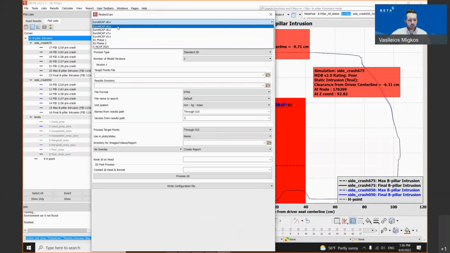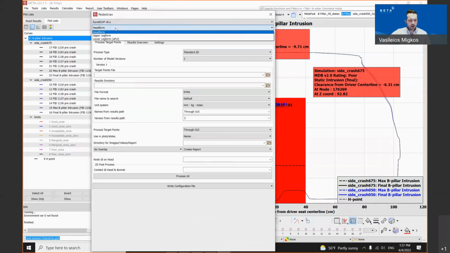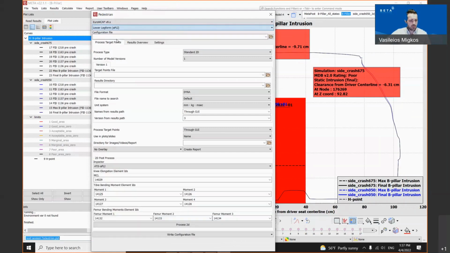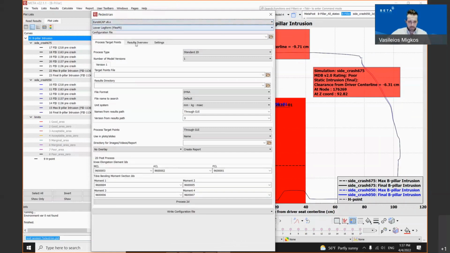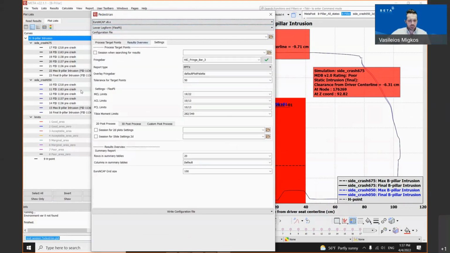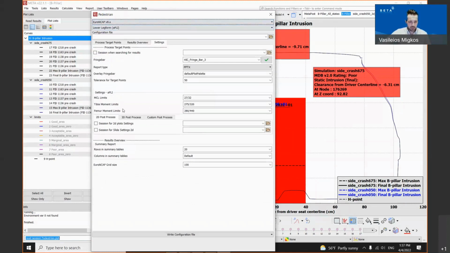The main difference between Euro NCAP version 8 and version 9 is that now we have, for the lower leg, the aPLI in comparison to the older version, which has the FlexPLI. Apart from these, there are some options inside the settings window which have changed. According to the older version, we have settings for the FlexPLI. According to the newest protocol which has been supported, we have settings for the aPLI.